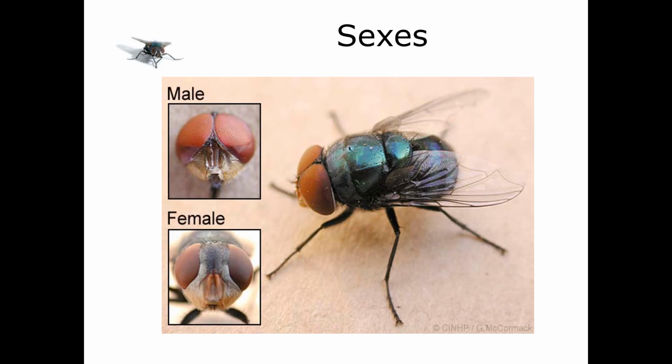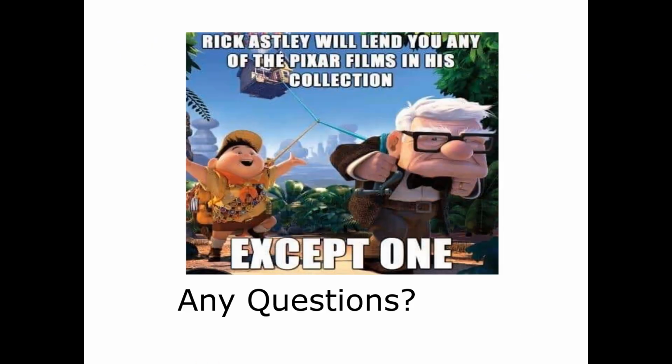Finally, just a quick reminder, it's very easy to tell the difference between male and female Calliphoridae. The males have these large eyes that are very, very close together. They touch at the surface or the apex, while the females have really wide spacing between those eyes. All right, so that's the basics of the reproduction again. Let me know if you have any questions.